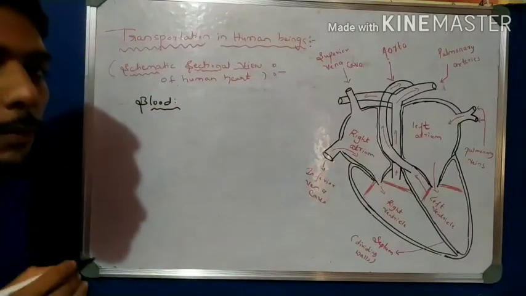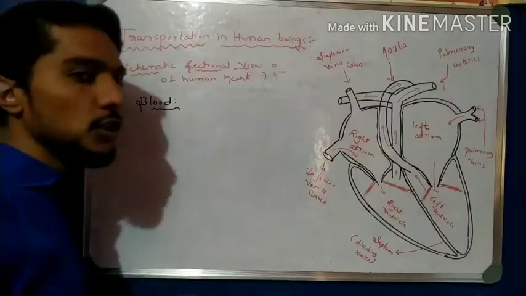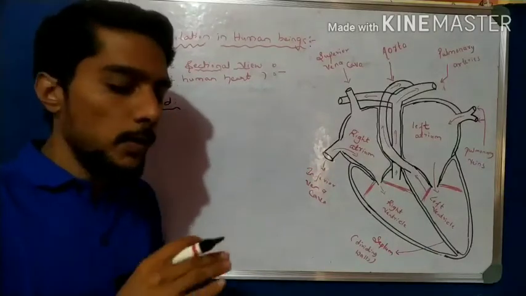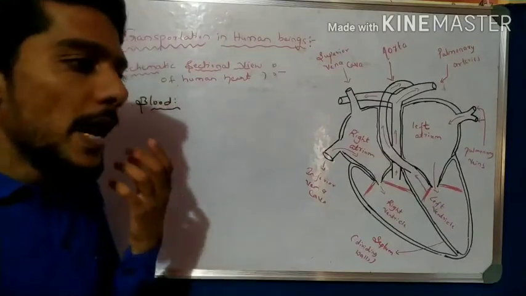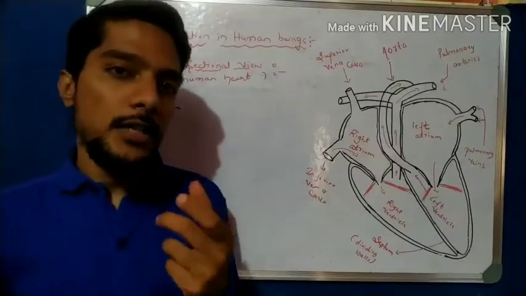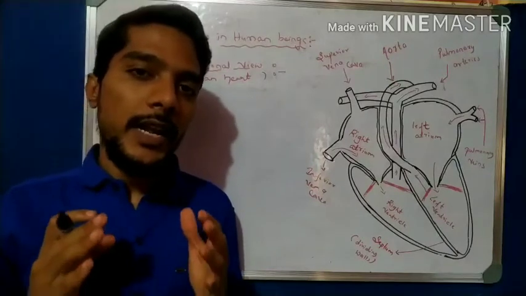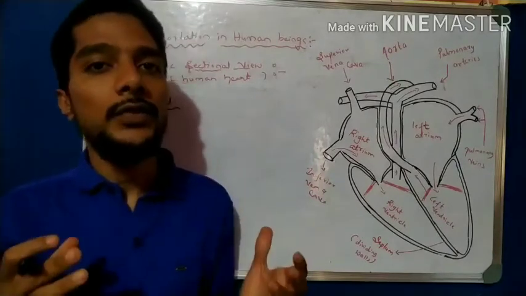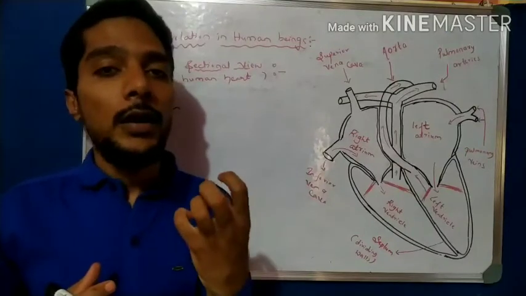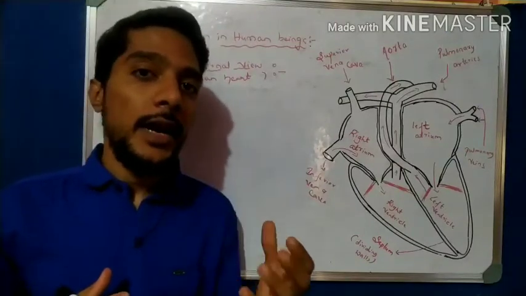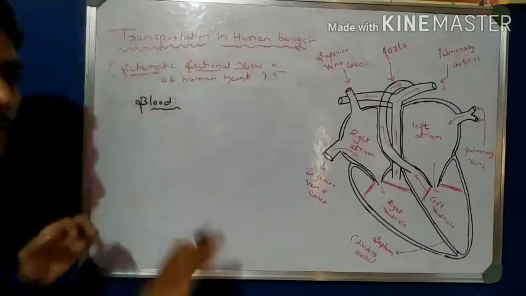See, we know about the blood. Blood actually consists of a fluid medium, right? We observe the blood, we see the blood is red in color. Actually, it is in a fluid medium, and that fluid is called plasma. And the plasma is a material which is composed of so many cells, that is WBC, white blood cells, RBC, red blood cells, and platelets, etc. Okay, so this is nothing but blood.